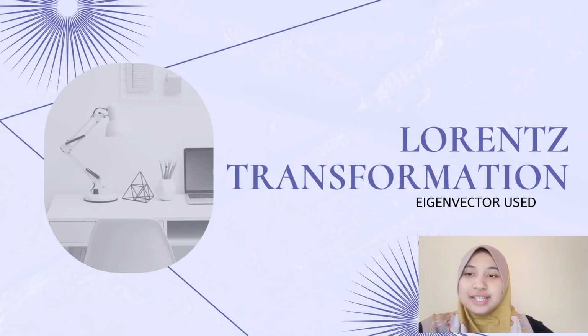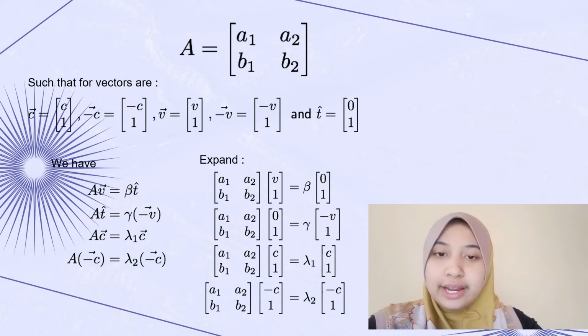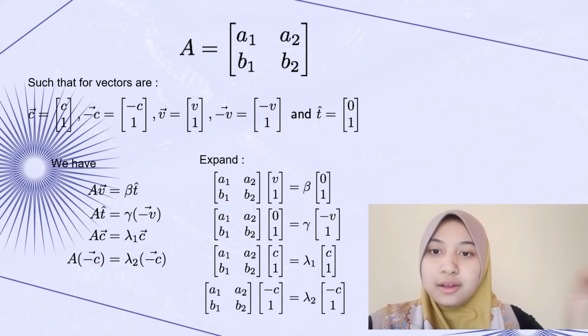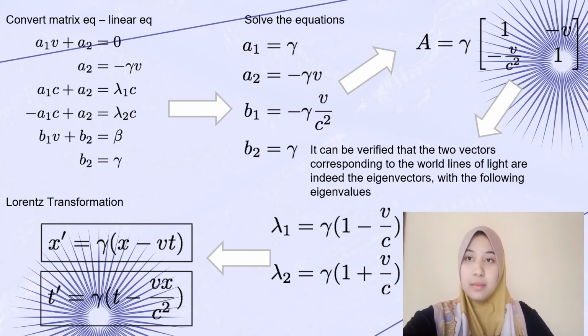Okay, for this derivation of special relativity, this is where the eigenvector is used, which is in the Lorentz transformation. Look at this. For example, I have matrices, and the vectors are at c and negative c, v and negative v, and also t. So we have the vectors and the expansion of the vectors as stated there.